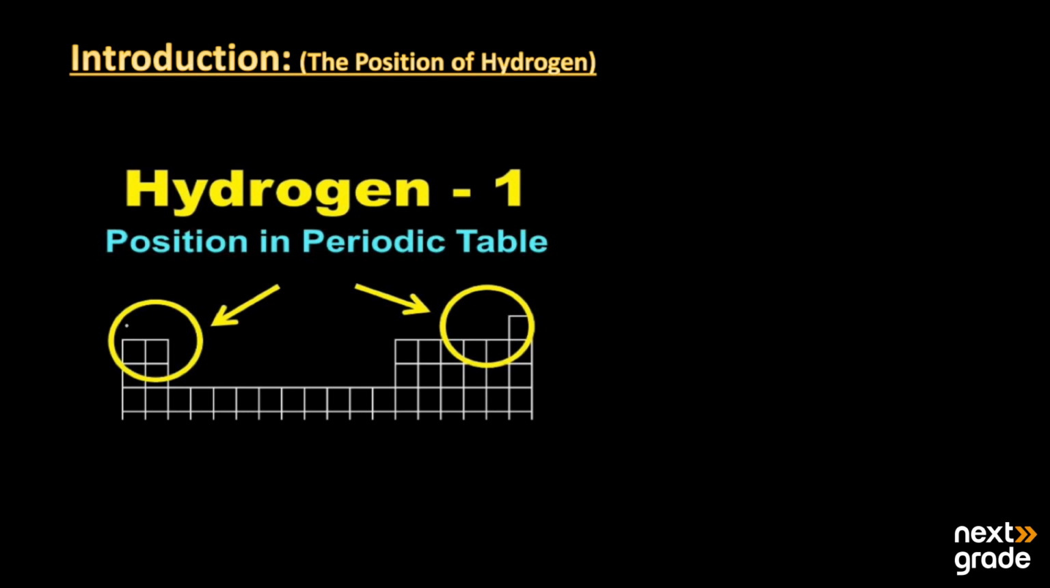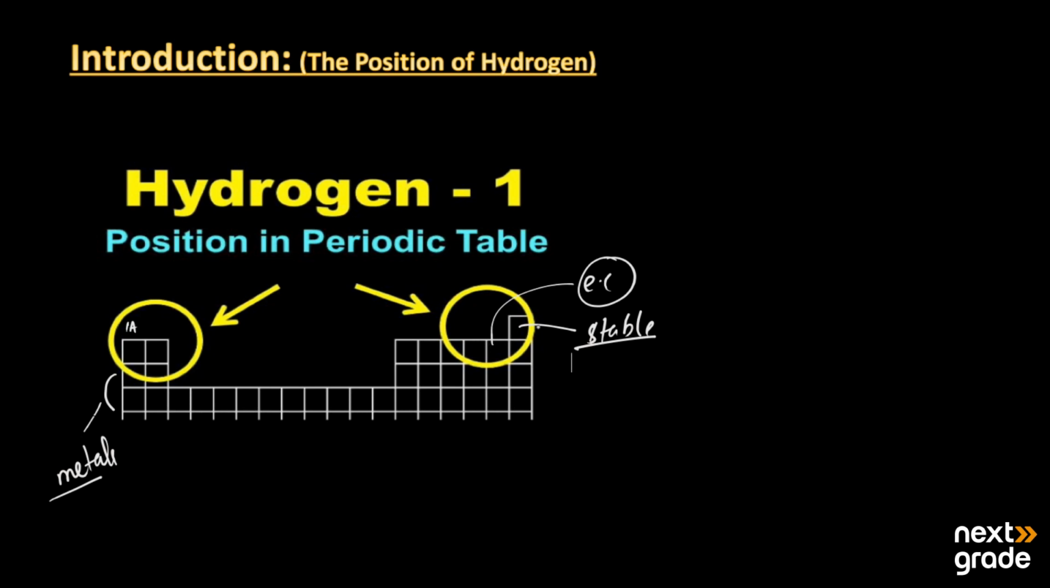For example, it has been placed in group 1A. On the other hand, all the other elements of group 1A are metals, so it is not a metal. Can it be placed in group 7? But its electronic configuration is different from group 7. Can it be placed on top of the noble gases? But it is not a stable compound. It cannot exist independently. So all these questions arise: where should we keep hydrogen?